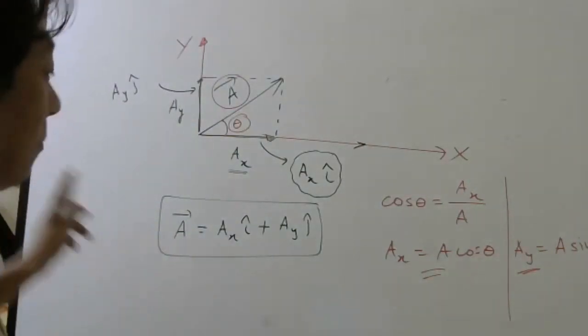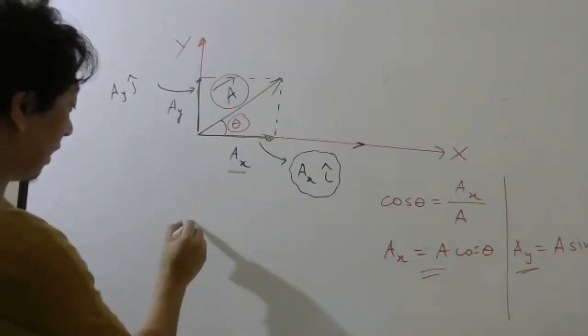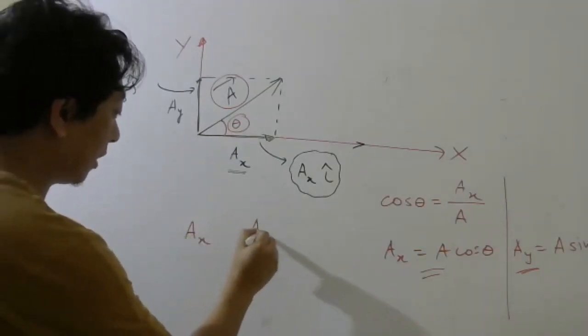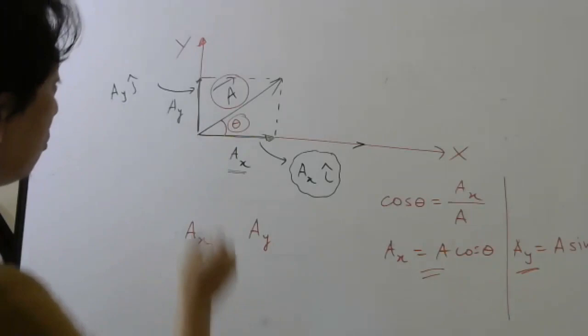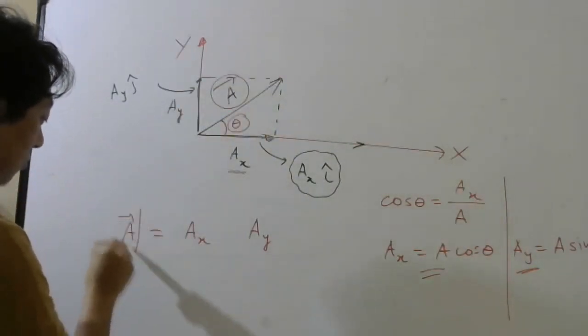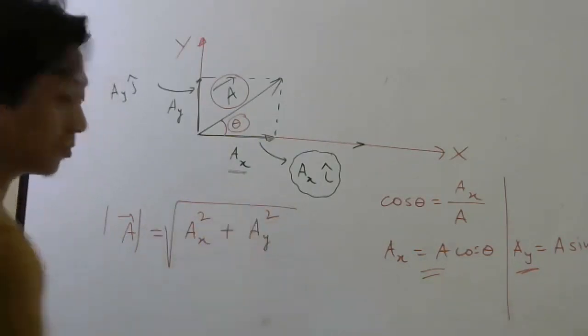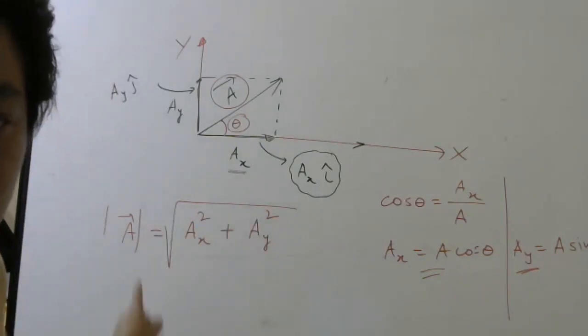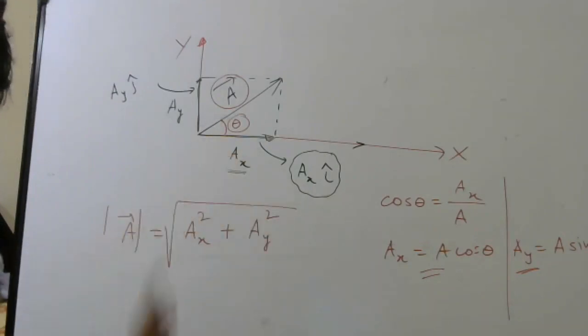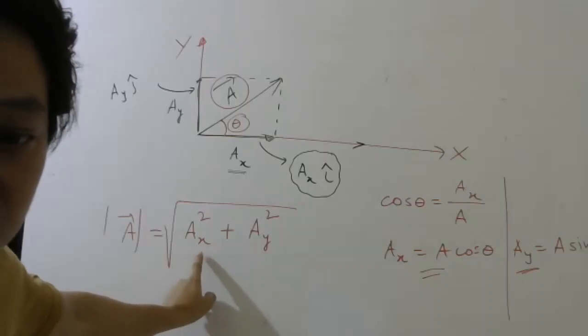Sometimes the reverse will happen: you will know AX and AY. Then how to find the magnitude of A bar? Root over AX square plus AY square. Correct or not? How to remember this formula?